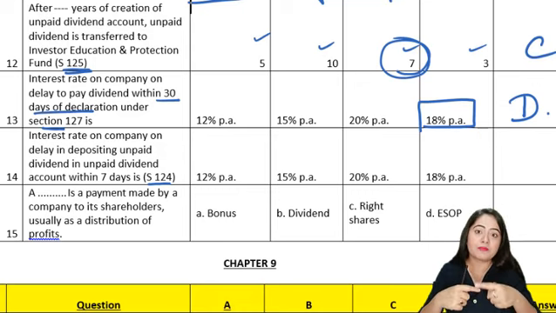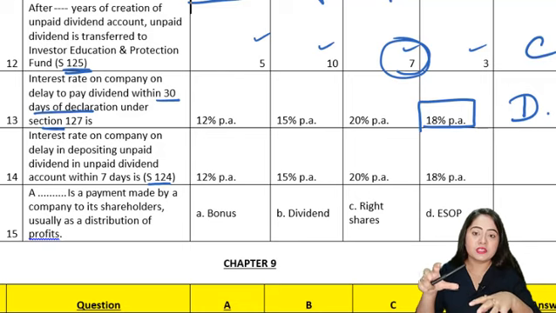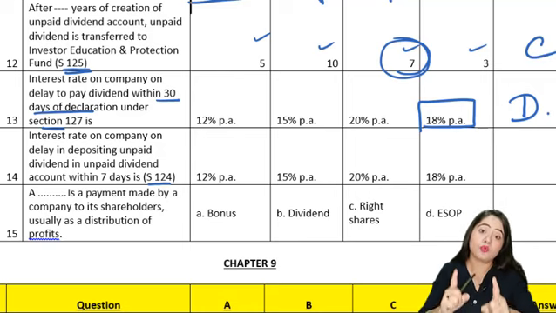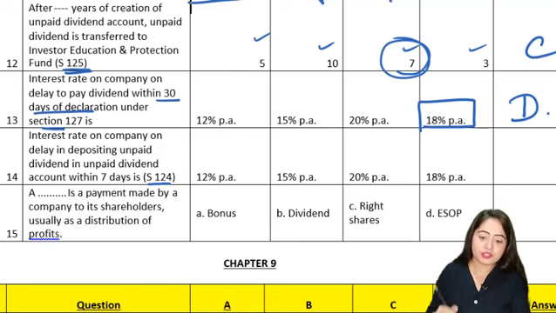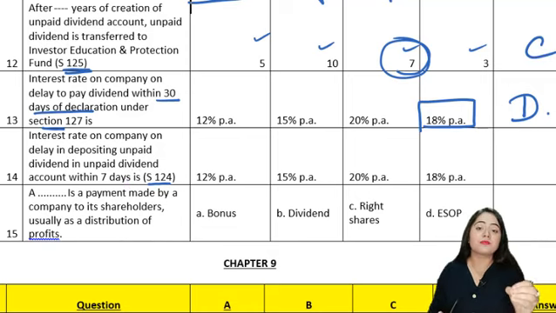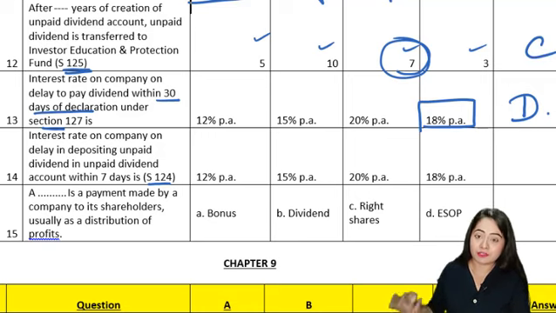In the next 7 days, if the company fails to put that amount in the separate schedule bank, then there is some interest also applicable which the company will have to make the payment of. It is basically a penal interest that is stated in section 124. Now this interest is actually 12%. If the company does not deposit this unpaid dividend to the unpaid dividend account in the 7 days, then 12% per annum additional amount will have to be paid by the company for the delay period after 7 days.